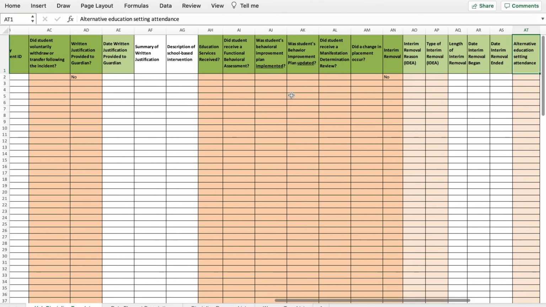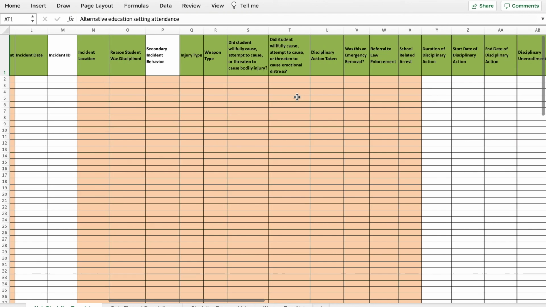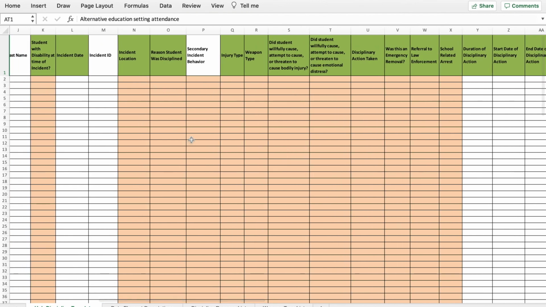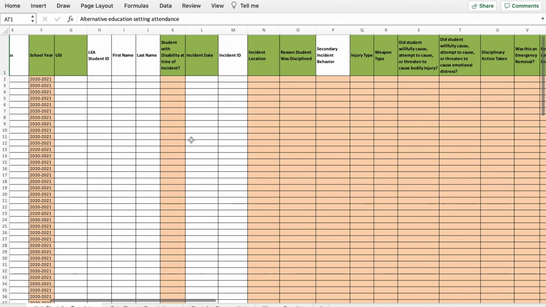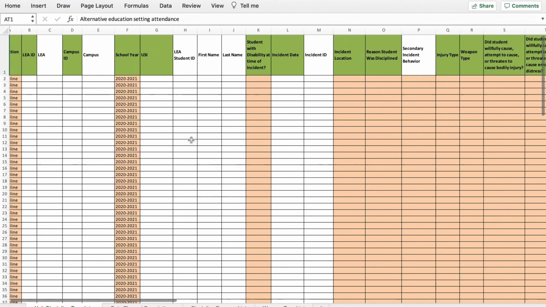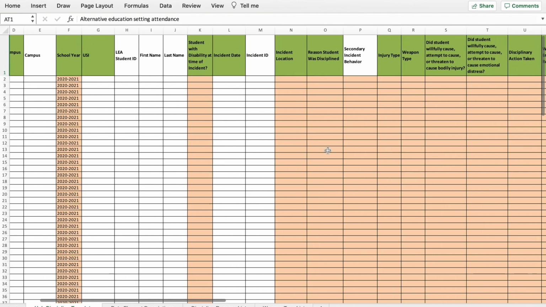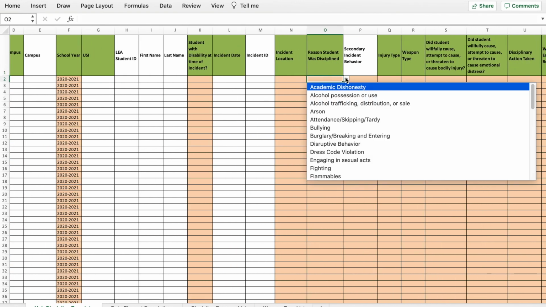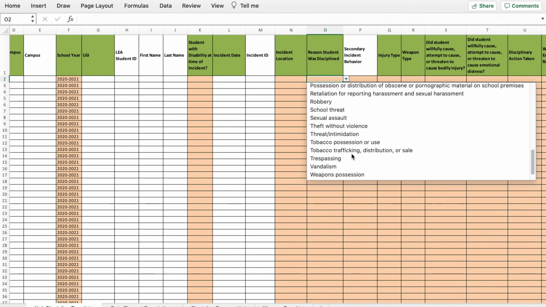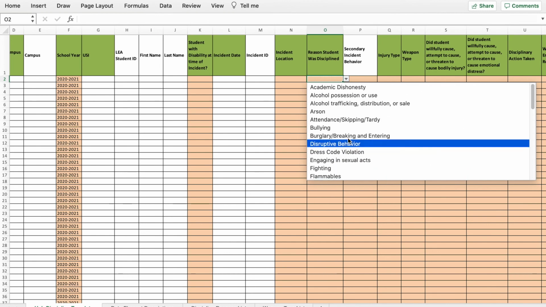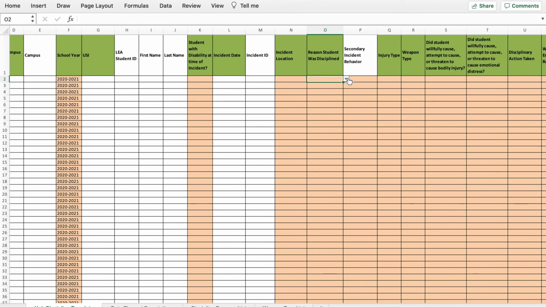Now, anything with orange here means that there's a specific set of values that will be expected and accepted. So like reason student was disciplined. There's a long menu of reasons you can select, and you have to pick one of these. If you say something else, it's going to get rejected.